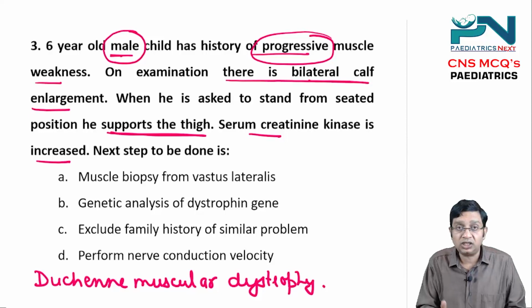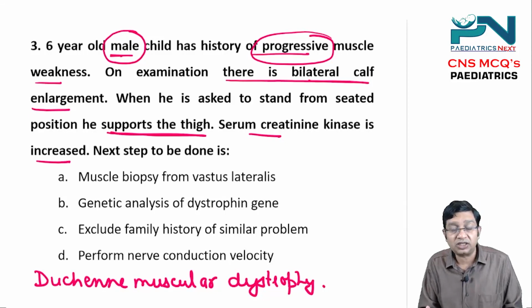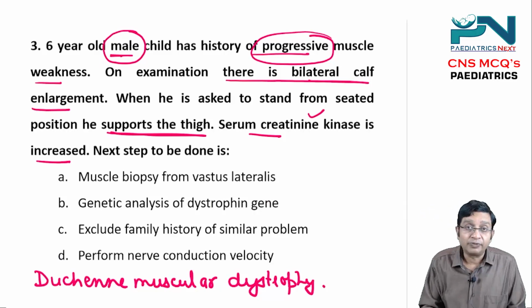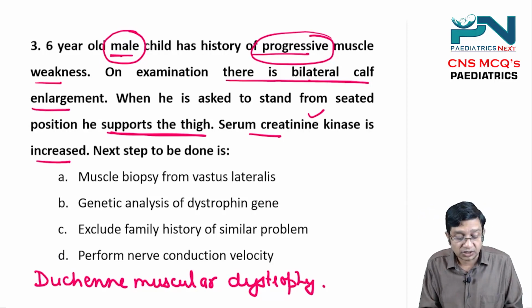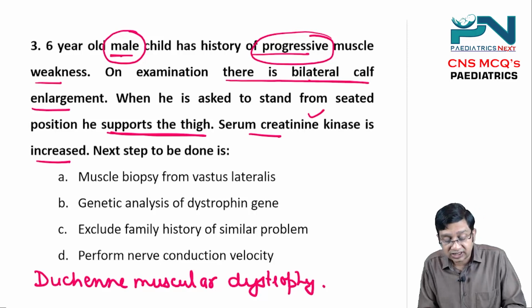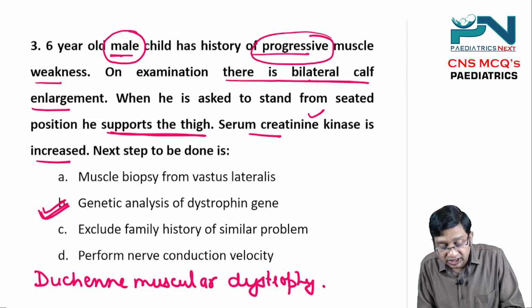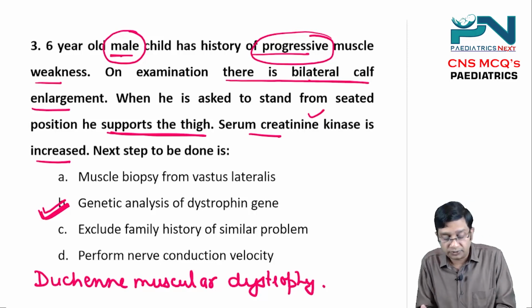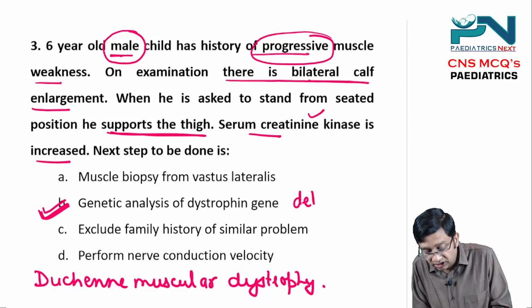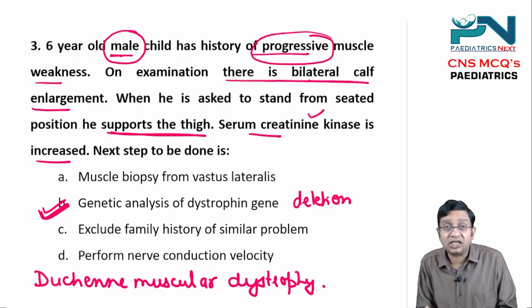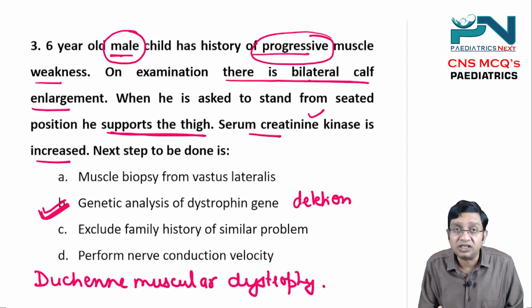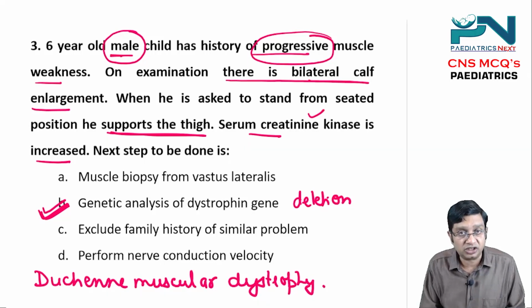So if you see here, a child comes with progressive muscle weakness. What is the initial screening test to be done? Serum creatine kinase. And if the creatine kinase comes out to be increased, the next test to be done is the genetic analysis of the dystrophin gene, because the most common mutation here is deletion, and the second is duplication. So if the creatine kinase is increased, you go for genetic analysis of the dystrophin gene.